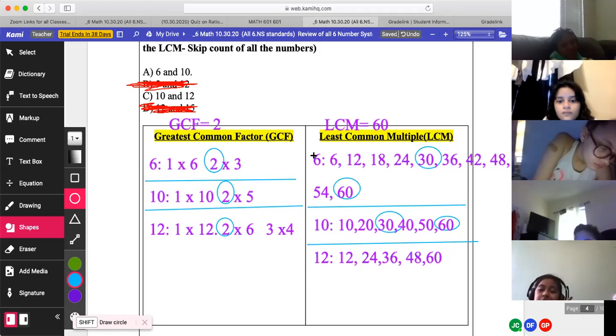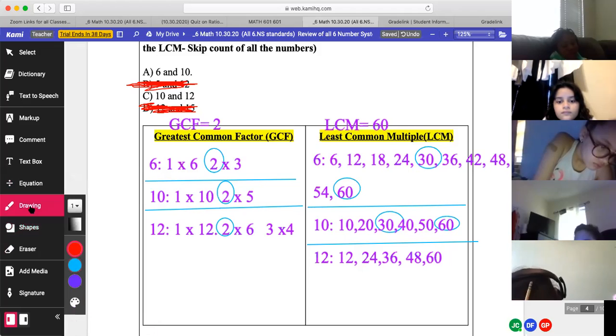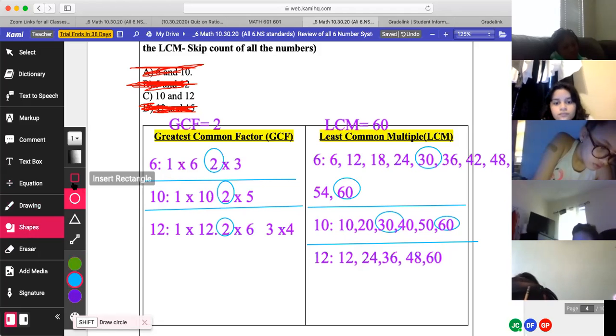So is it 60? No, it's not, because remember we're looking for the least common multiple. There you go. So then you have to cross out 6, and we're left with 10 and 12, right? Good.